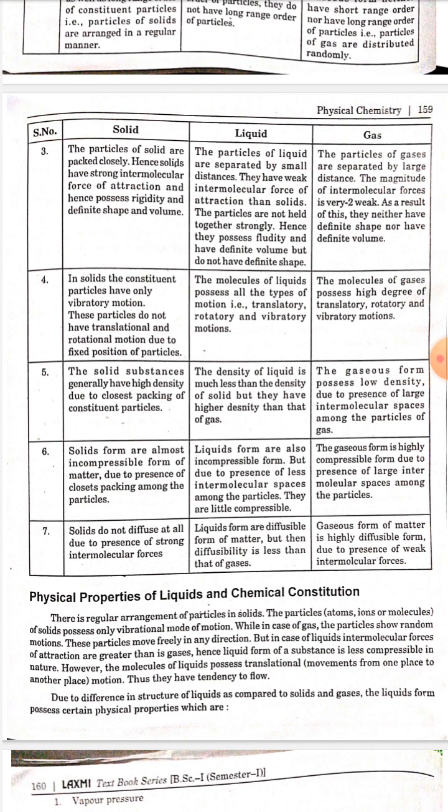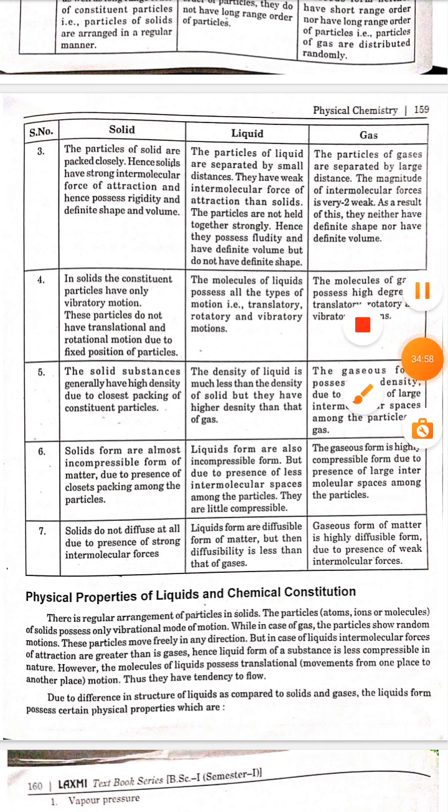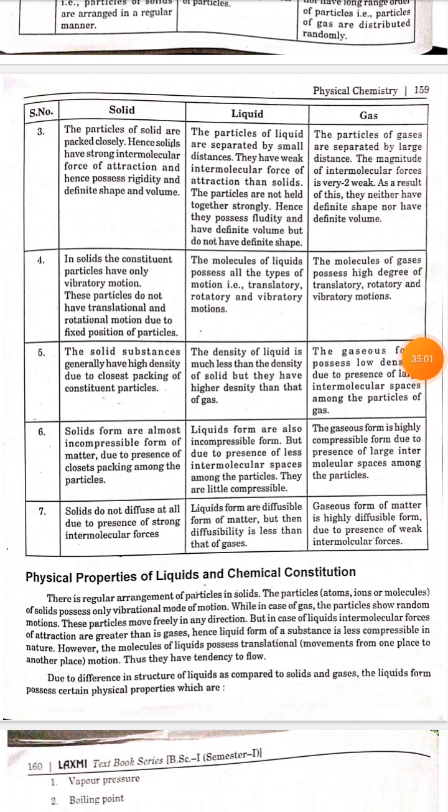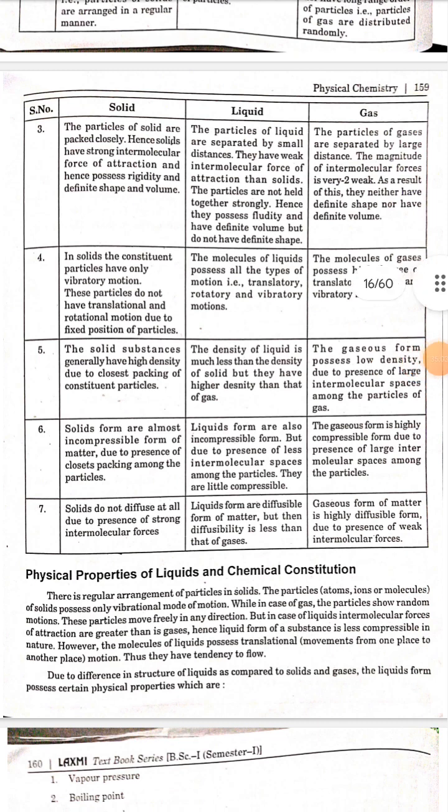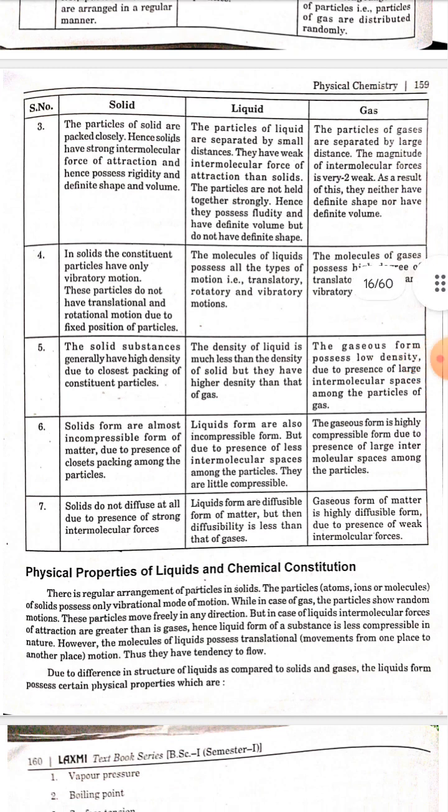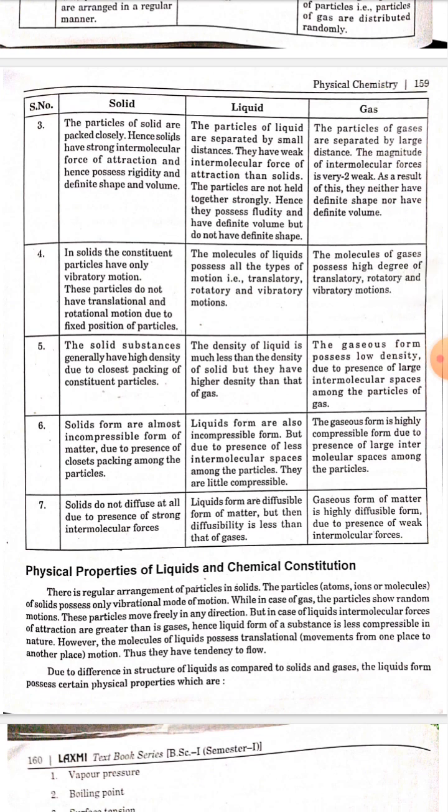Liquid. Liquids are also incompressible, but due to the presence of less intermolecular space among the particles, they are a little compressible. Gases. The gaseous form is highly compressible due to the presence of large intermolecular spaces among the particles. Number 7. Solids do not diffuse at all due to the presence of strong intermolecular forces. Liquids are a diffusible form of matter, but their diffusibility is less than that of gases. The gaseous form of matter is highly diffusible due to the presence of weak intermolecular forces.